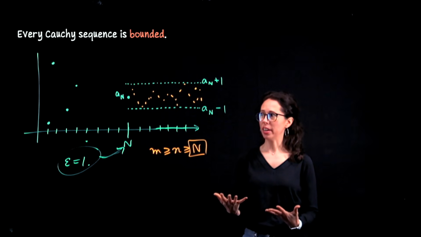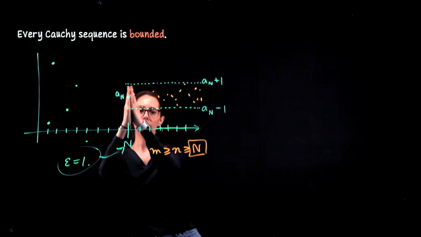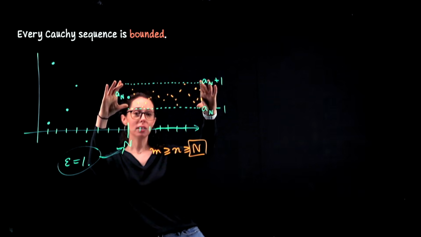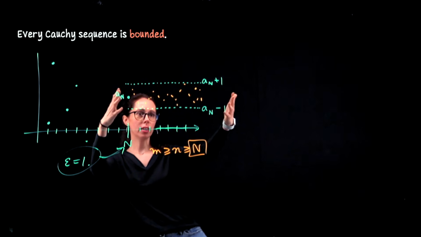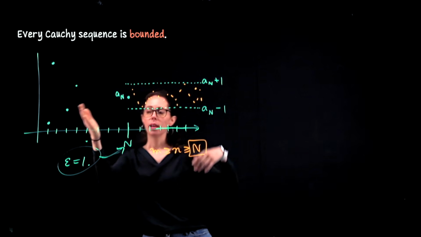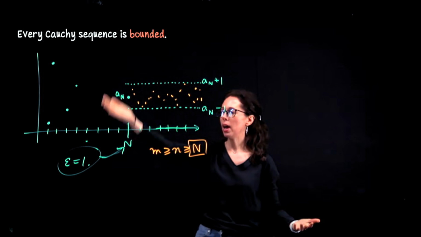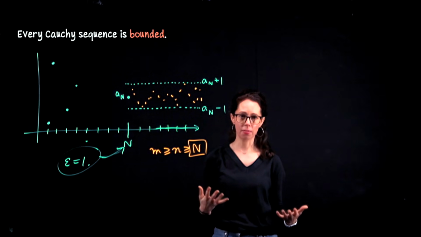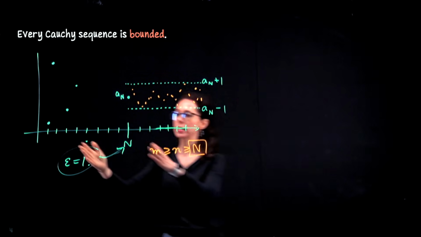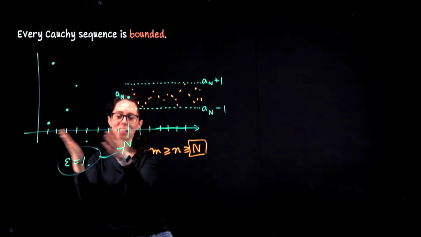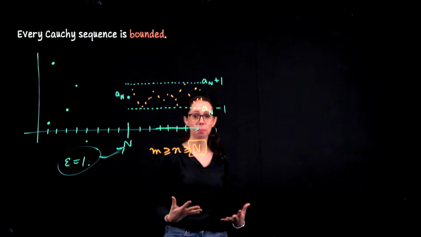So what we have here is a threshold beyond which we can bound the behavior of the sequence terms. Now, in the beginning, our terms might jump around. One might be really high, really low, but that's okay because it's a finite collection of terms. So you can always handle the first finite number of terms in a sequence manually.